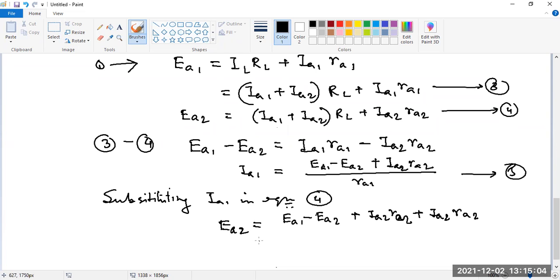Somebody else? In the last one, it will be RA1. Divided by small RA1, into RL, plus IA2 RA2, whole into RL, plus IA2 RA2.